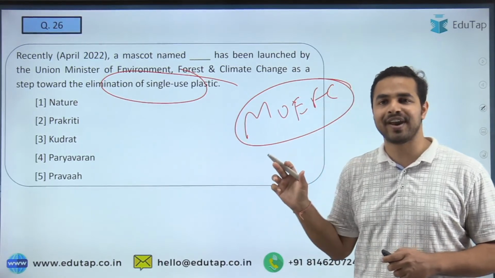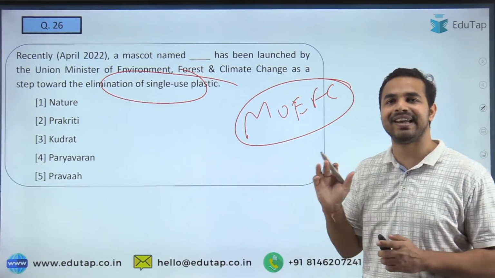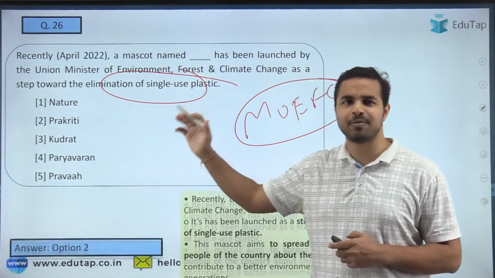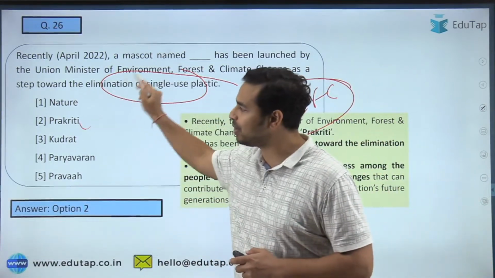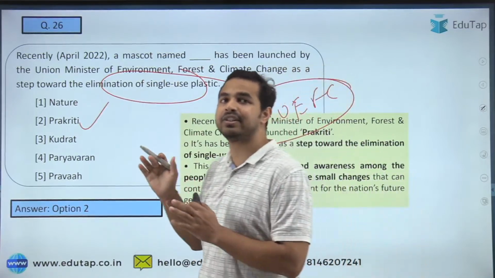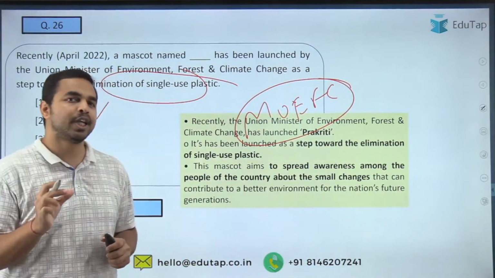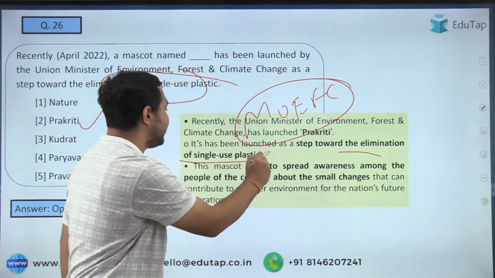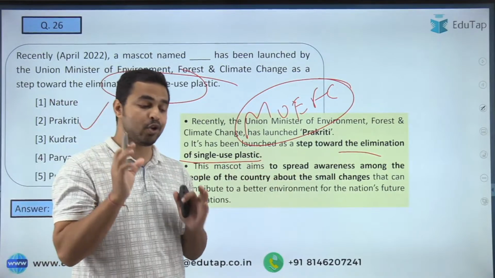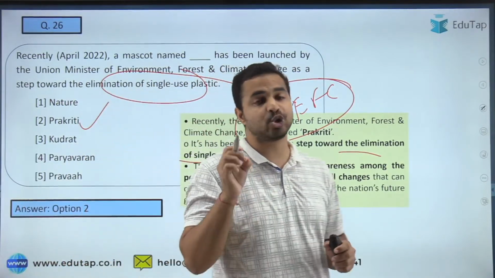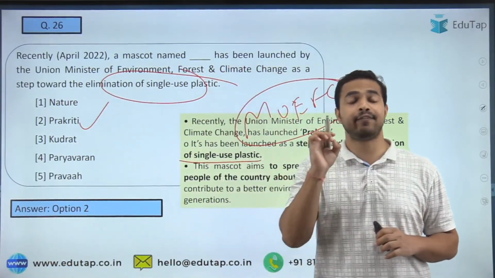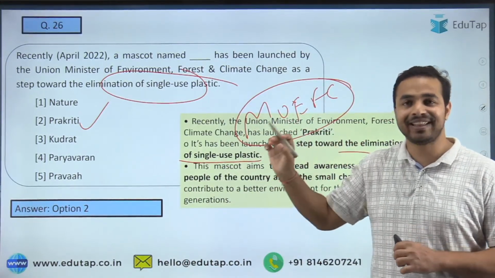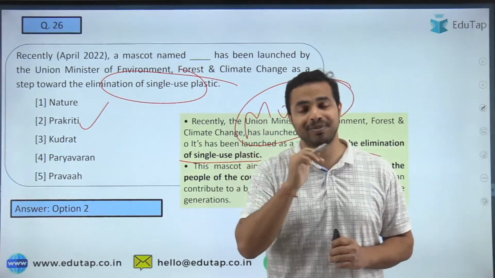Question number 26, what is the right answer? And I am getting the right answer here. Nilesh is saying option B is the right answer. Agricross, Mridul, Vidisha, Pooja, everybody is saying that option B is the right answer. Absolutely right, guys. Prakriti is the right answer to this particular question. And this particular mascot has been launched as a step towards the elimination of single-use plastic. And see guys, we all know that to end the use of single-use plastic, this rule has been implemented from 1 July 2022, and that is also something you should remember from the exam point of view.